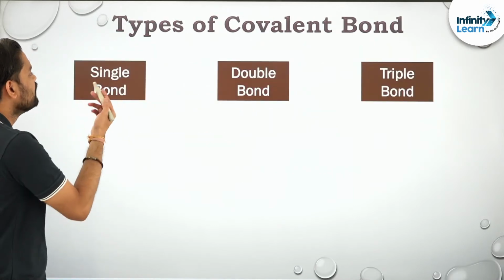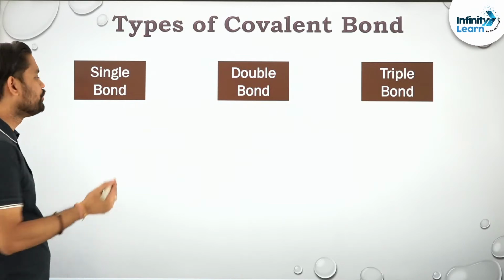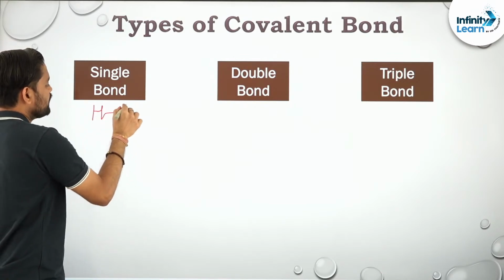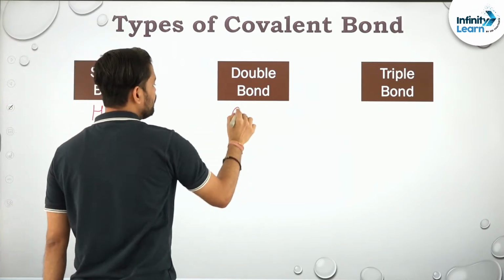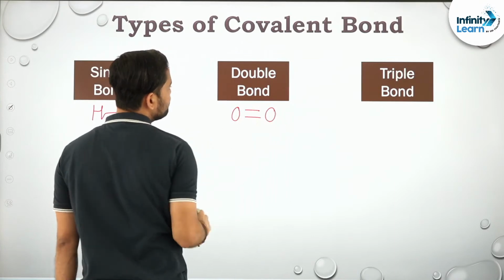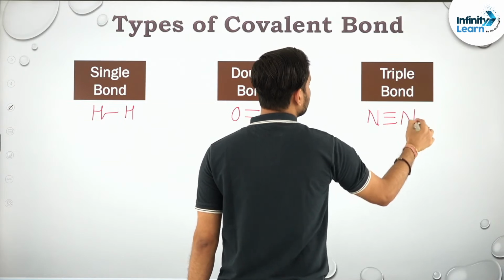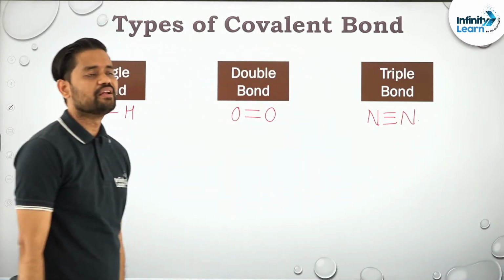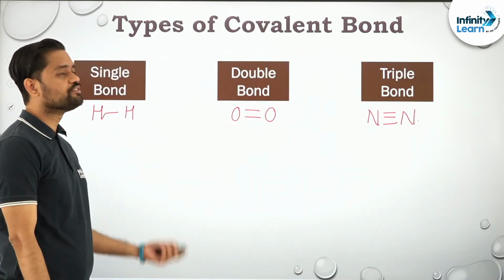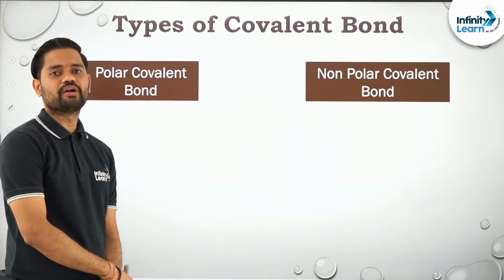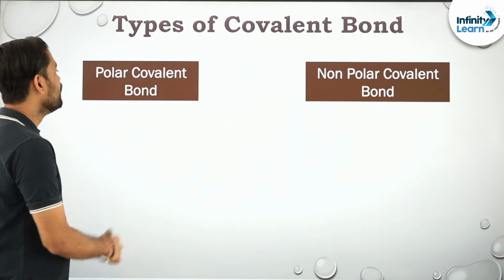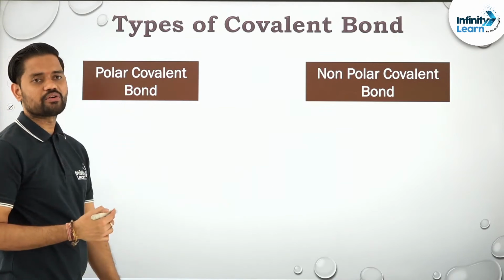Types of covalent bond: it is single, double and triple bond, we all know it. Between hydrogen atoms, what exists is a single bond. Between oxygen atoms, what exists is a double bond, and between nitrogen atoms, what exists is a triple bond. Okay, clear? Another type of covalent bonds are polar covalent bonds and non-polar covalent bonds.